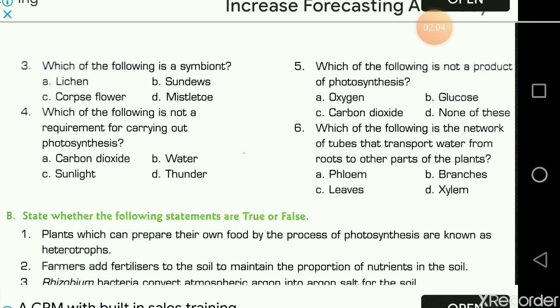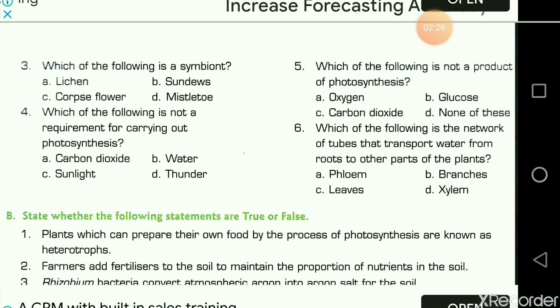The next one is, which of the following is not a requirement for carrying out photosynthesis? It means the question asks what is not a requirement. We know the raw materials for photosynthesis: carbon dioxide, water and sunlight.